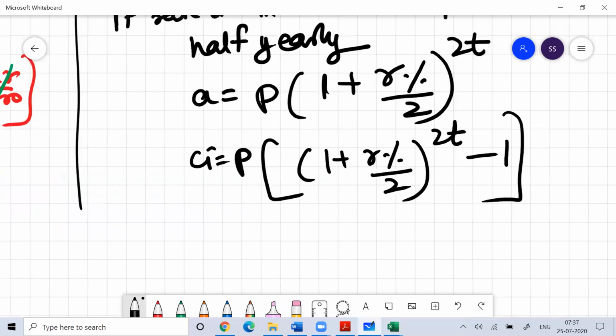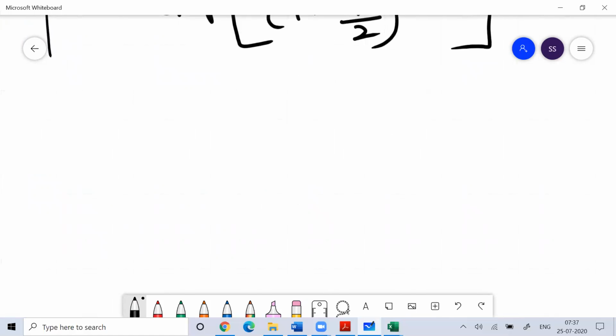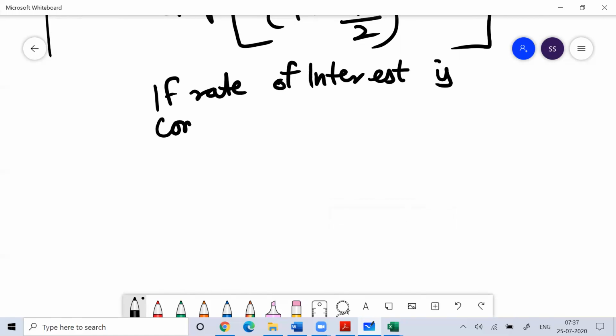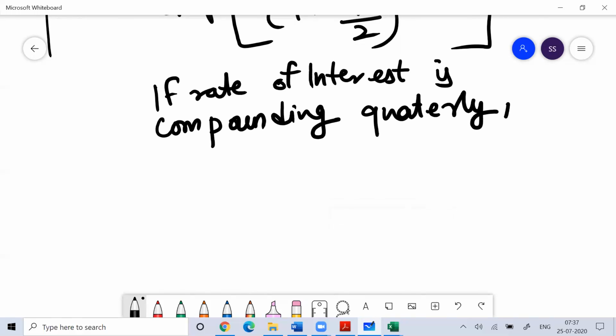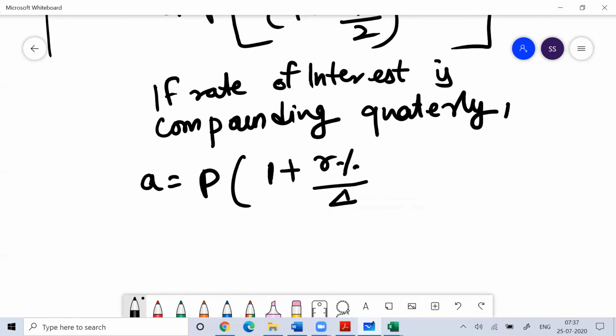Simple calculation. Similarly, if the rate of interest is compounding quarterly, then your amount will become principal into 1 plus r percent divided by 4, to the power 4t, because you understand in a year you have 4 quarters.